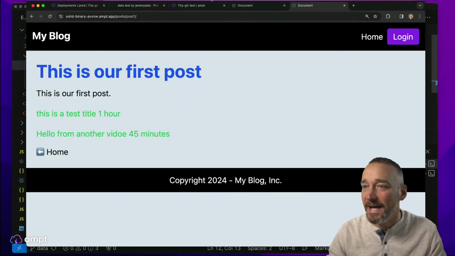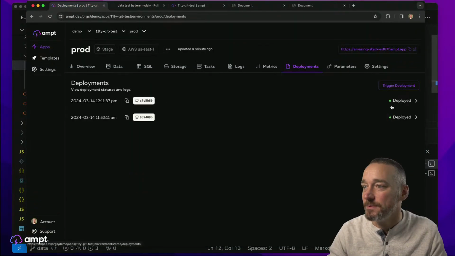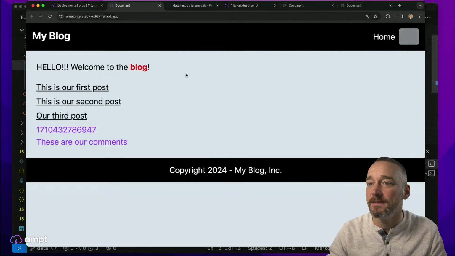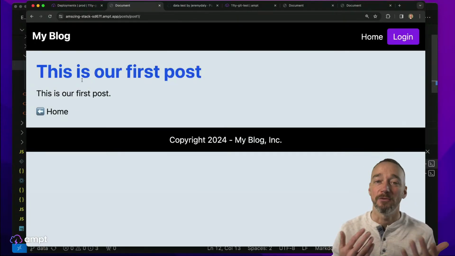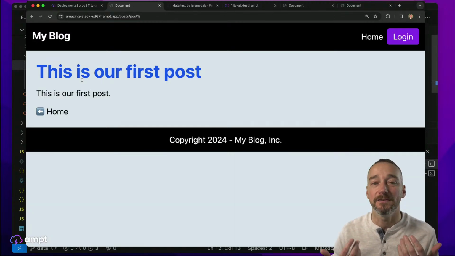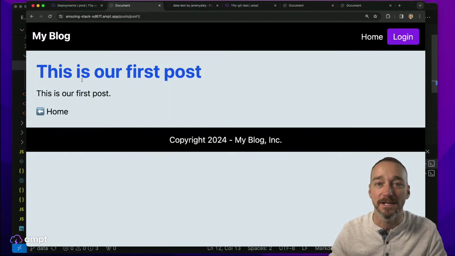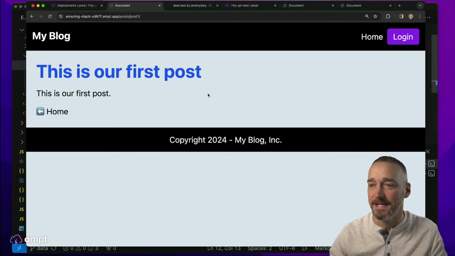But if I'm in my production account here, which is now deployed, so I can go ahead and check this out. If I go into this as our first post, it doesn't have that information. The reason why it doesn't have the information is not because it wasn't published correctly, it's that there is no data there for it to use. All right, so this is to demonstrate something pretty simple that I think we see quite a bit, especially when you're deploying static sites like this.